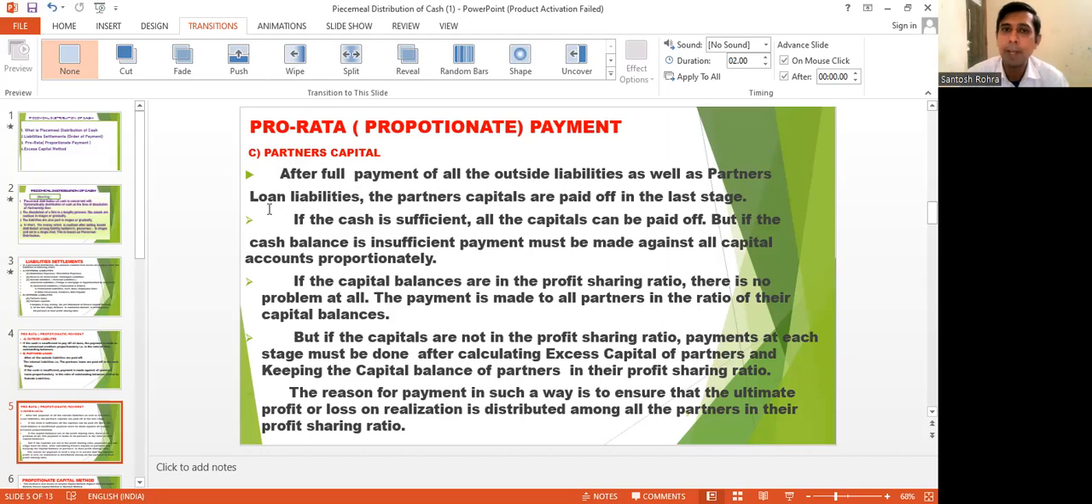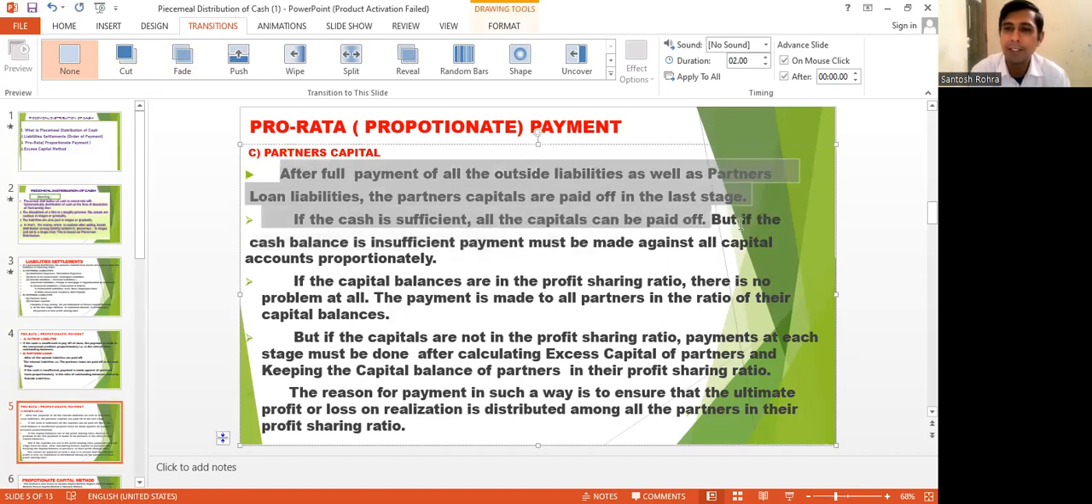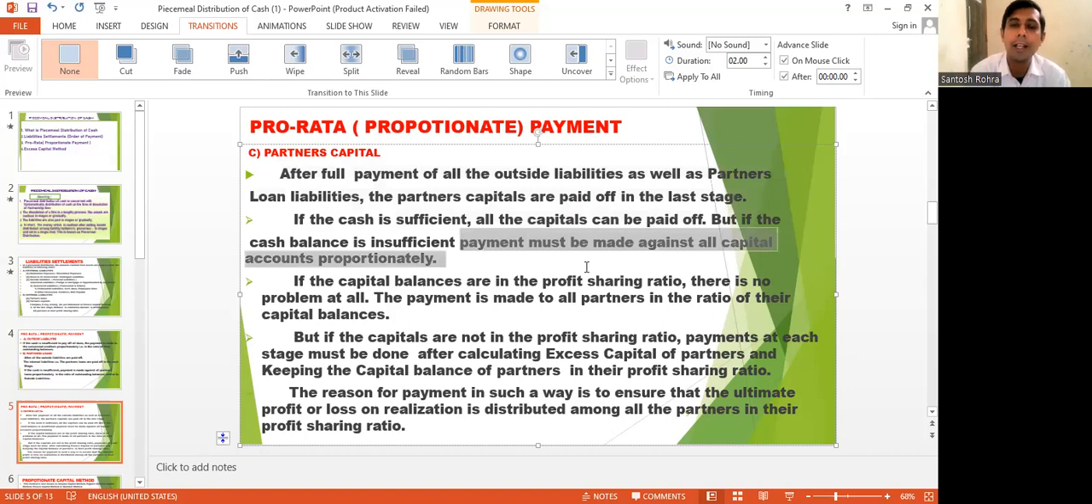The liability which is paid in proportion to the outstanding balance is called proportionate or pro rata payment. Partners' capital is also paid pro rata if the cash is not sufficient. After full payment of all outstanding liabilities as well as partners' loan liability, the partners' capital is paid last. So if the cash is sufficient, all capital is paid off. But if the cash balance is insufficient, then payment must be made among all capital accounts proportionally.